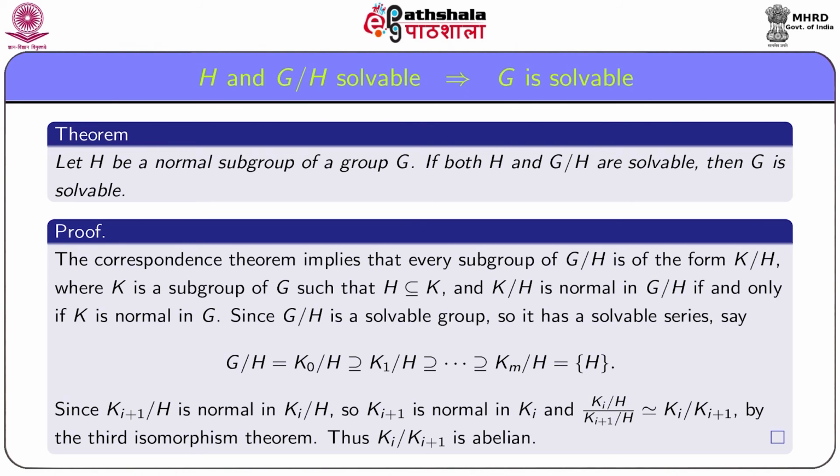Since Ki by H by Ki plus 1 by H is a factor in a solvable series, it is abelian, and hence it follows that the quotient group Ki by Ki plus 1 is abelian.